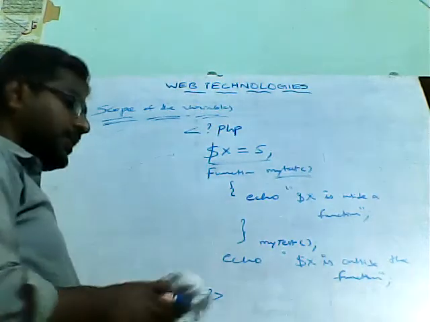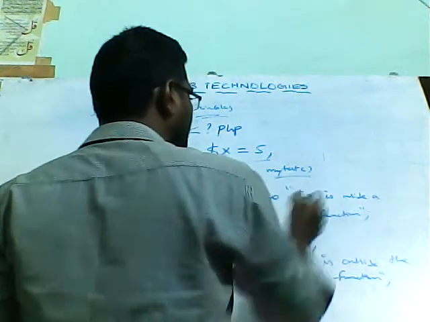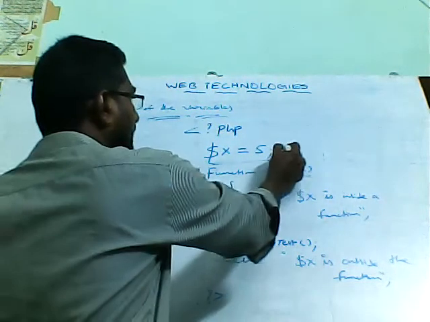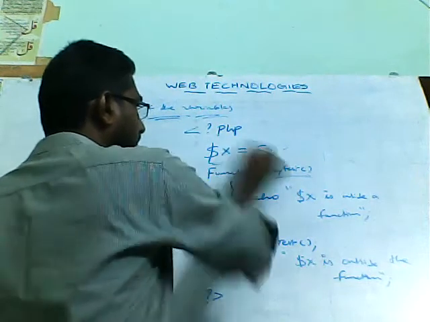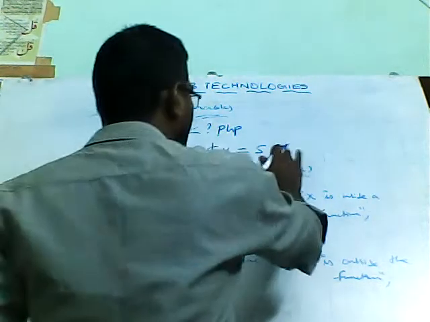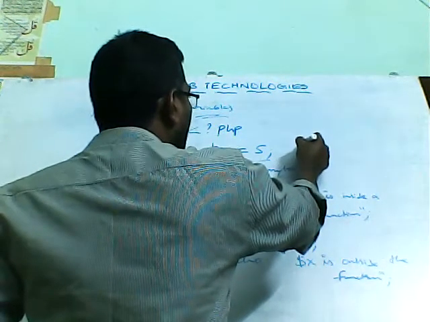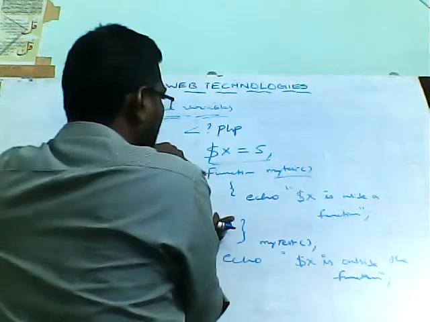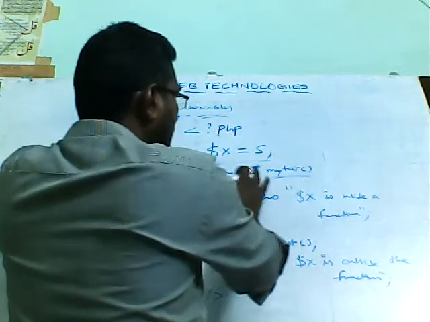I am using echo as the method for displaying the value of the variable. So here, $x equal to 5 is one variable declaration and assigning a value. In general, we would say, I am not declaring any variable inside the function my test.